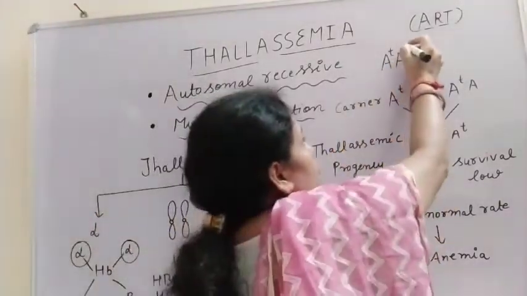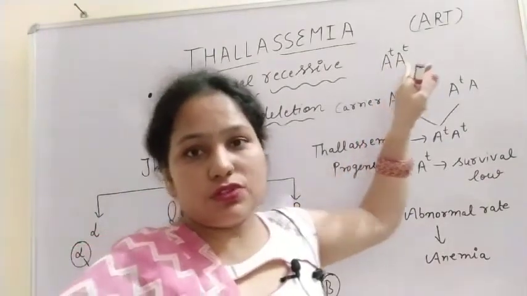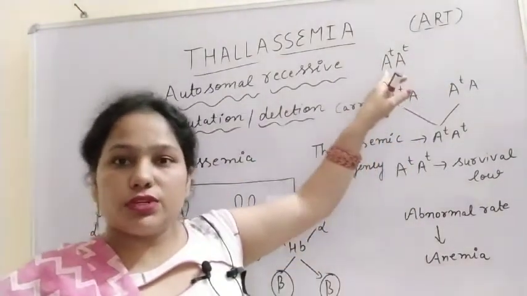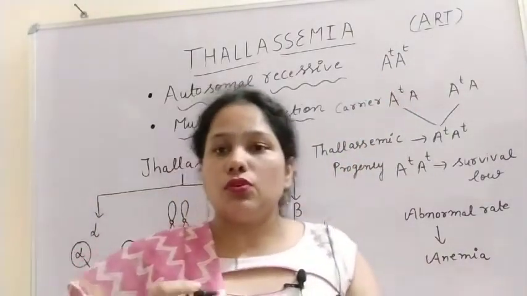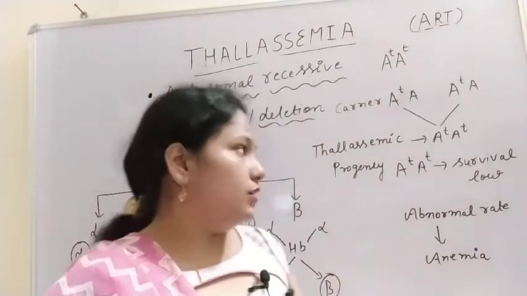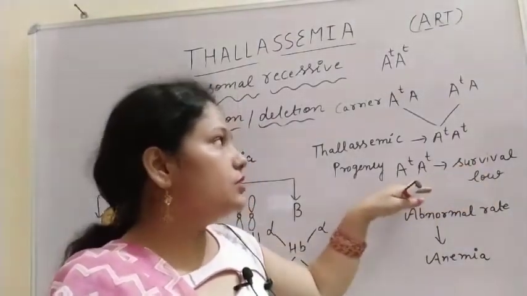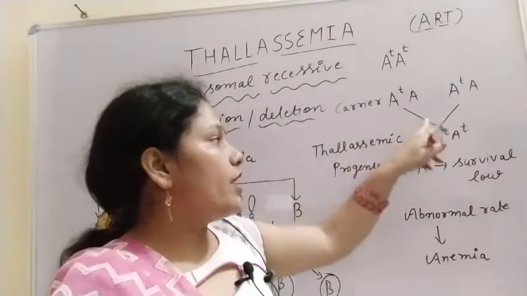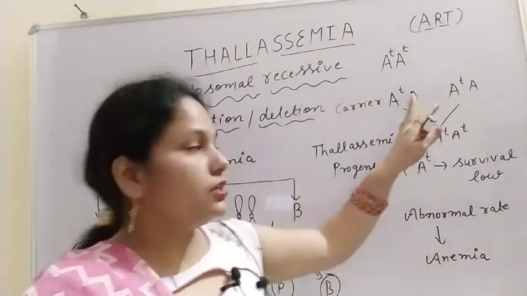If both chromosomes have this gene, that is the affected individual, and that individual does not survive to that age. So that is very rare, the survival percentage is low in this case. So the thalassemic progeny will be there only if both the parents are carriers.